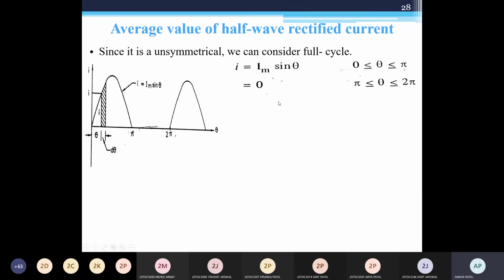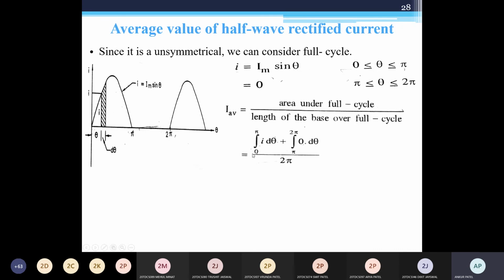Here i equals Im sin theta between 0 to pi, and equals 0 between pi to 2 pi. So area under the full cycle divided by the length of the base over the full cycle: between 0 to pi, I d theta, plus between pi to 2 pi, 0 d theta, divided by 2 pi because I am considering the full cycle. Understood this equation?